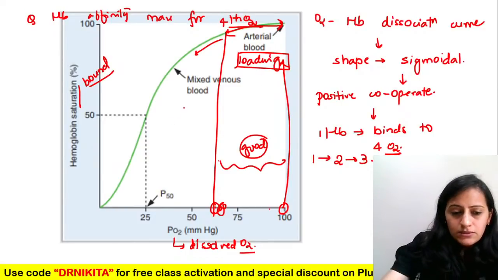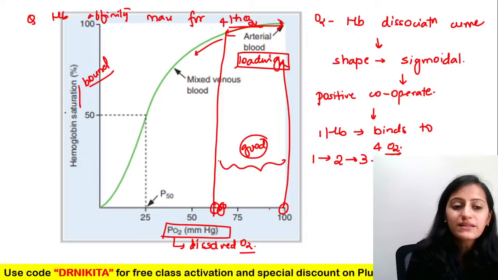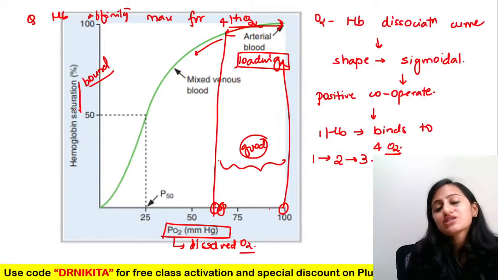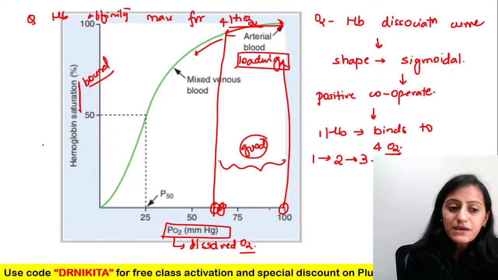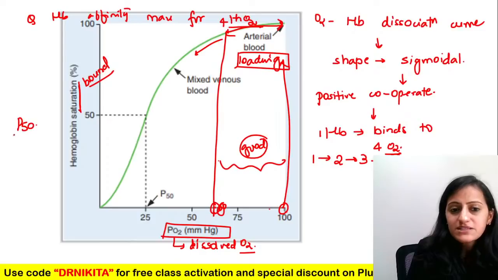So this is about the oxygen hemoglobin dissociation curve. Remember, it's PO2 on the x-axis, saturation on the y-axis. What is P50?